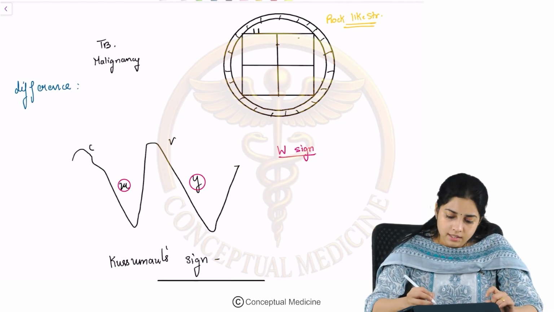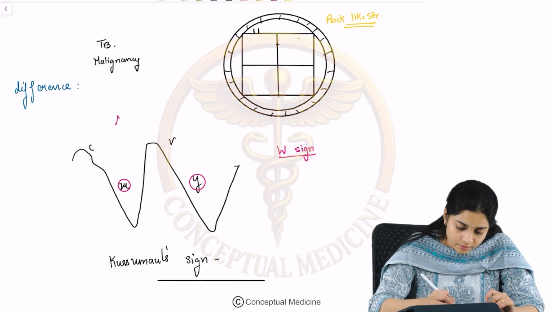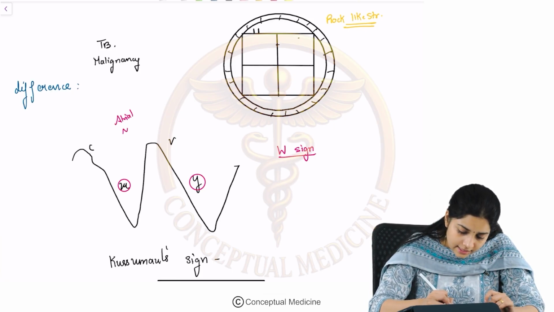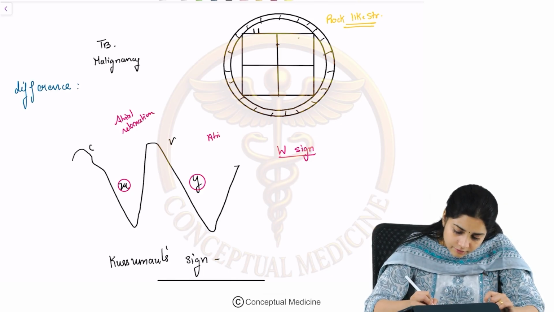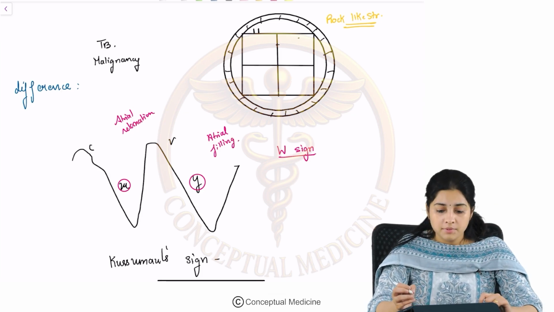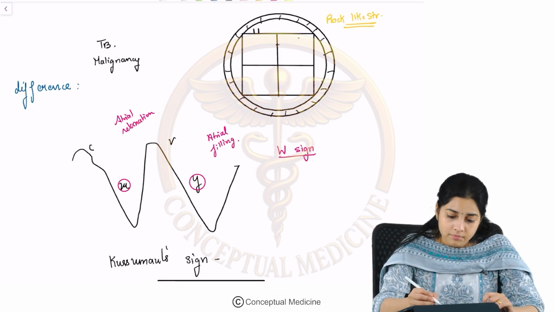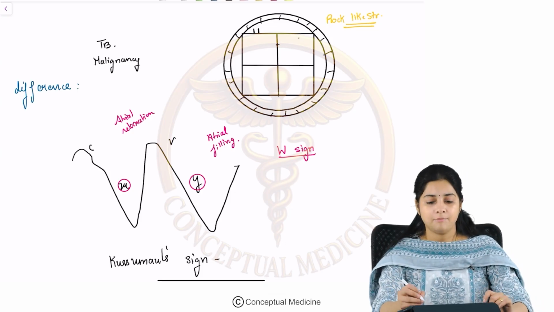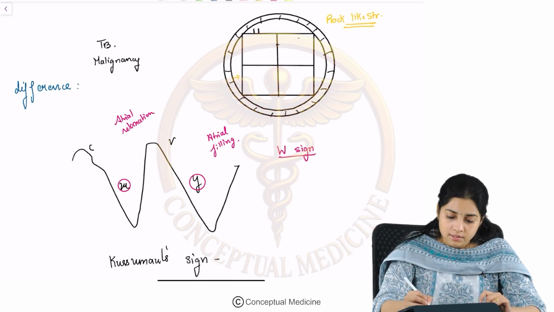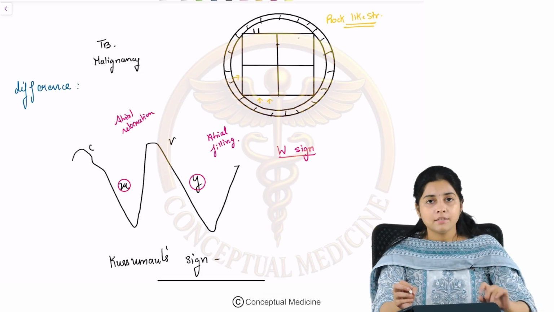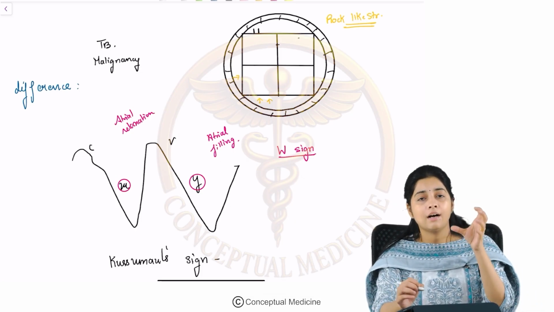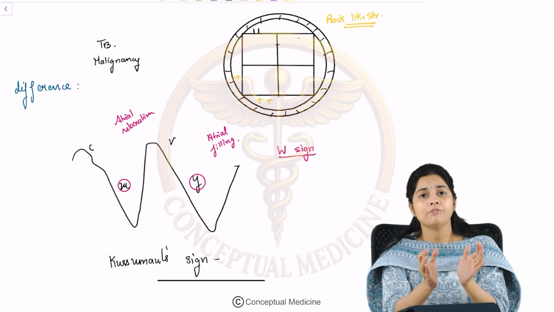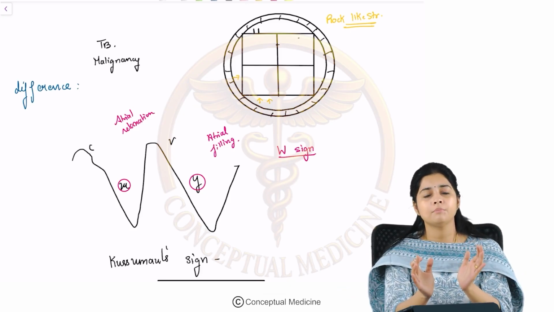So first thing is, what is the X wave due to? X wave is due to atrial relaxation and Y wave is due to atrial filling. Right? So why is there a prominent X wave? It is because constrictive pericarditis causes a high pressure, and the RA is relaxing against a stiff ventricle because of the high pressure from outside.